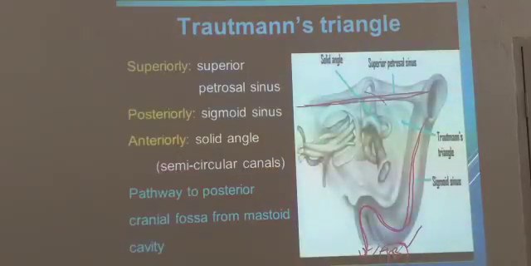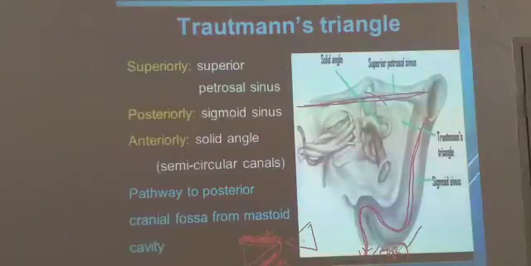If you take the petrous temporal bone and see it from behind, it looks like this. This is the petrous apex. This is the left petrous temporal bone. This is the right petrous temporal bone. The one which is above is called the superior petrosal sinus. The one which is below is called the inferior petrosal sinus. The superior petrosal sinus and inferior petrosal sinus join at the confluence of these sinuses.